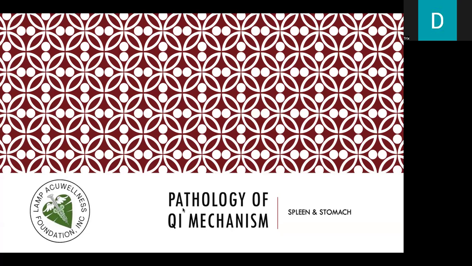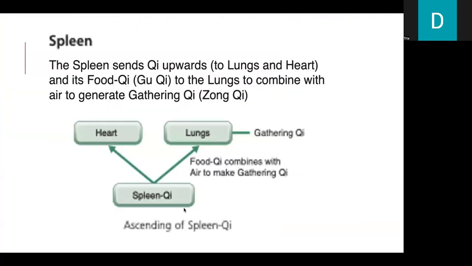Let's now go to pathology of qi mechanism. Let's discuss spleen and stomach. The spleen sends qi upwards to lungs and heart, and its food qi, gu qi, to the lungs to combine with air to generate gathering qi or zhong qi.